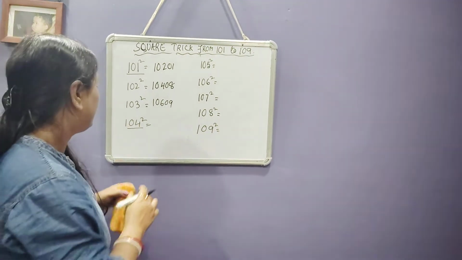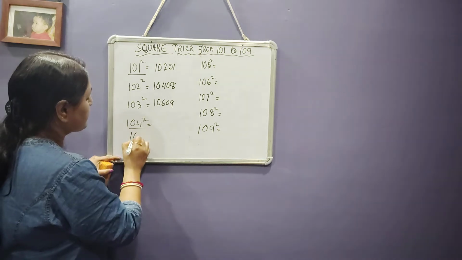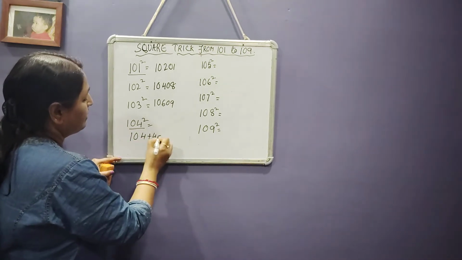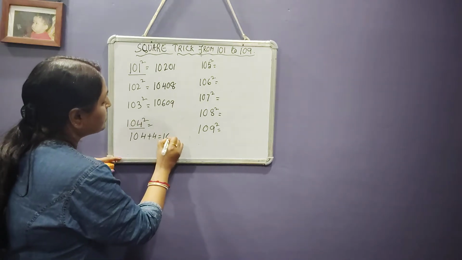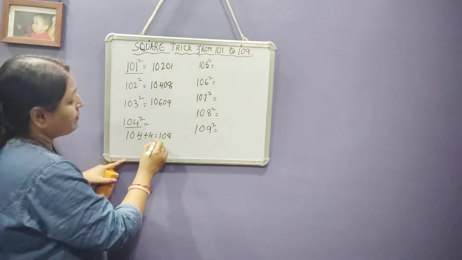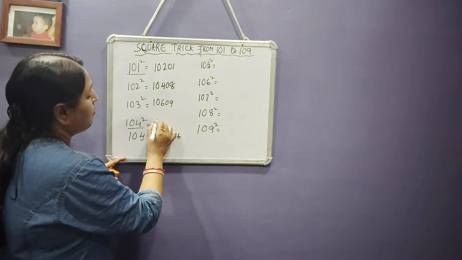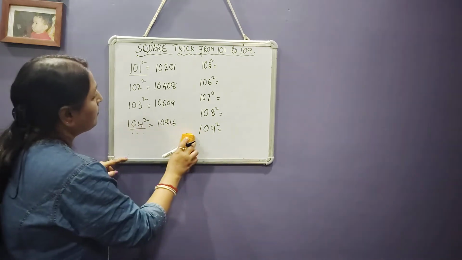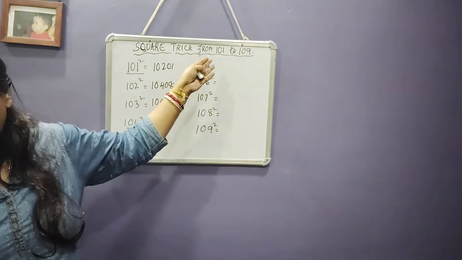Now come to this one, 104. Just write down the number. 104 plus 4, then it will be 108. Now the square of this last digit: 4 fours are 16. So 10816.